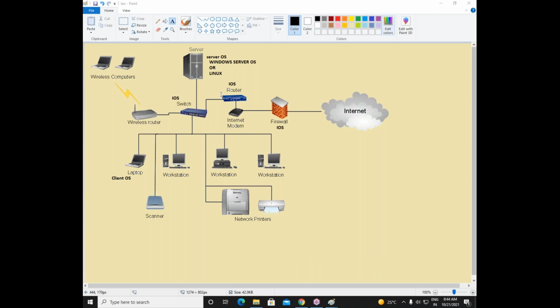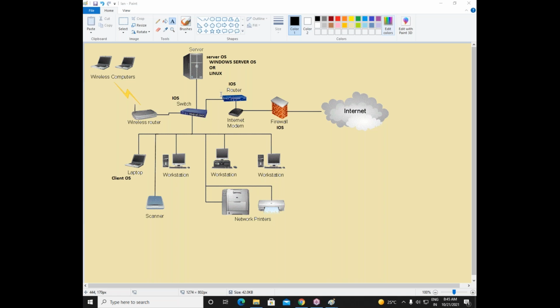When you buy a router or a switch, the operating system is already available in it. Still, when you go with CCNA, we will see how to update the operating system or how to download it. But coming to servers and computers, the operating system is not available. So we should know how to install the operating system.